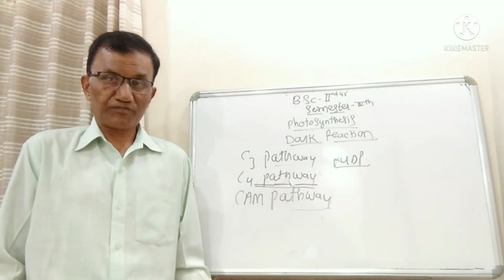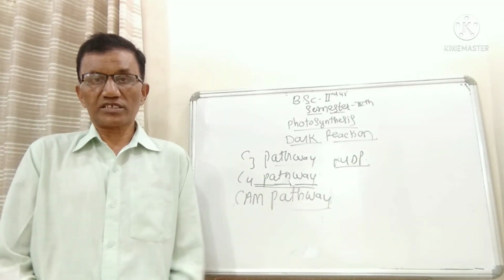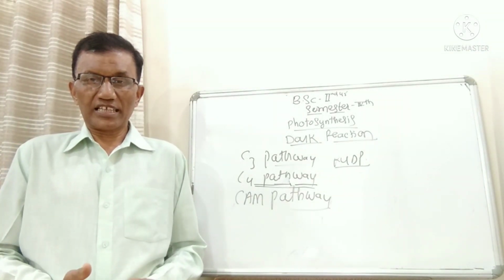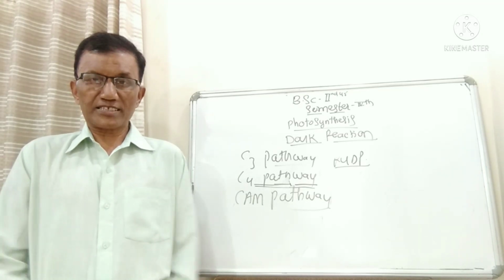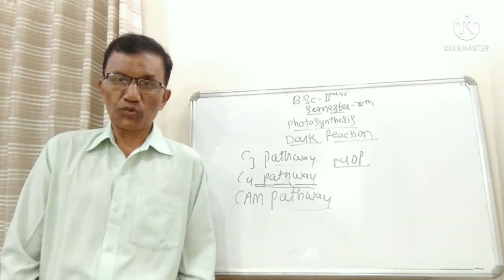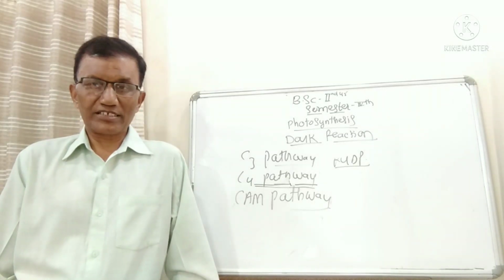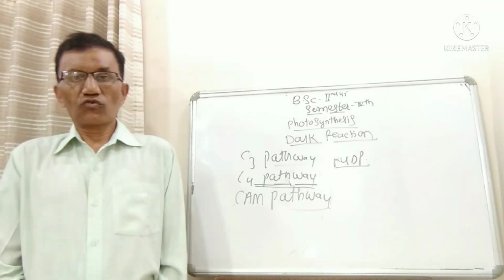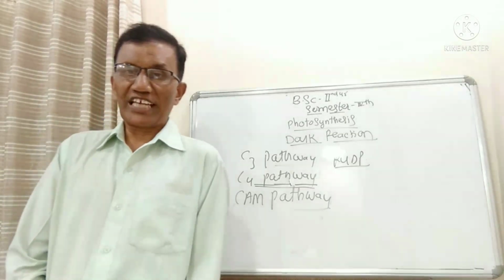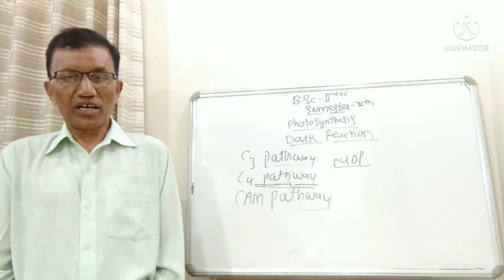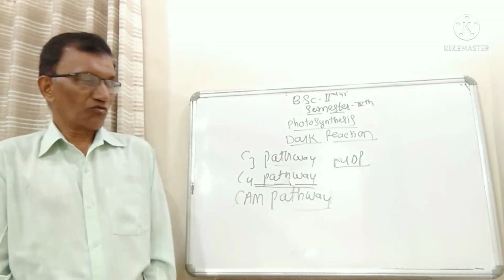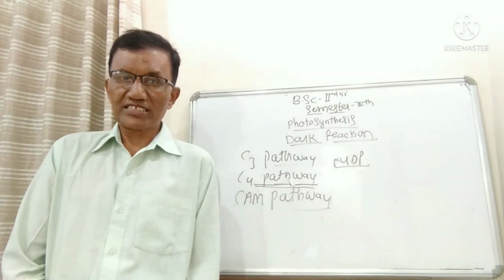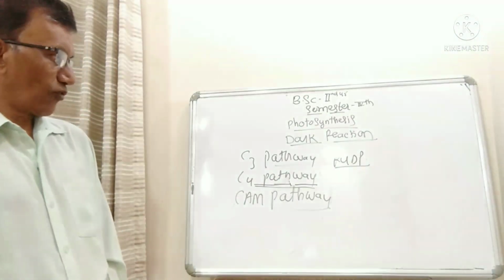So in this chapter, you have to remember certain important points: the definition of photosynthesis, then the ultrastructure of chloroplast, then photosynthetic pigments, what the different photosynthetic pigments are, then what is meant by the Emerson enhancement effect, what is meant by red drop, then what is meant by Hill reaction, or photolysis of water.